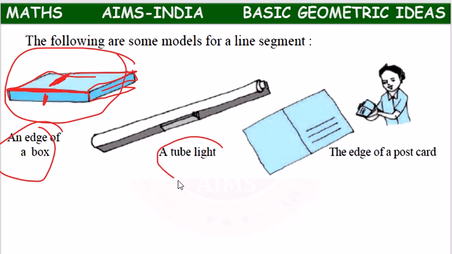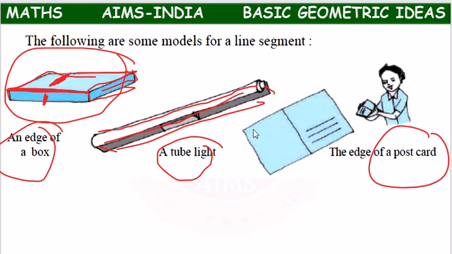A tube light also will have edges. This is one edge, this is one edge, this is one edge, like that. These edges are all considered as line segments. Or a postcard, if you take a postcard, one edge, second edge, third edge, fourth edge, folding in between, fifth edge.